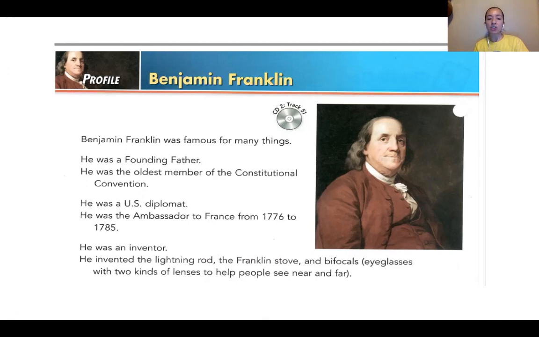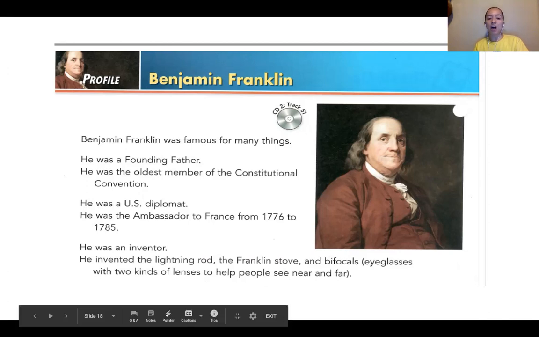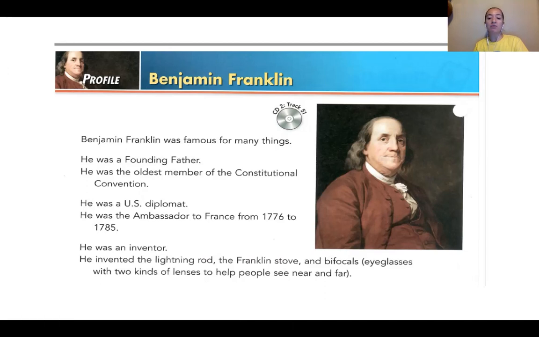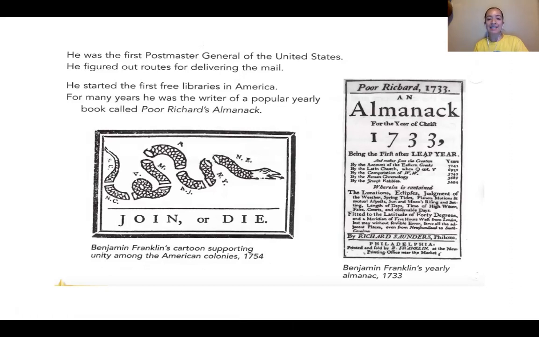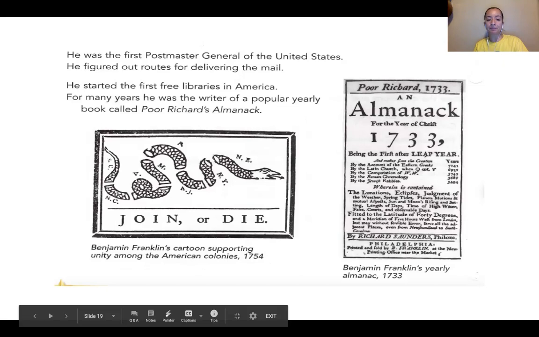He was an inventor. He invented the lightning rod, the Franklin stove, and bifocals, eyeglasses with 2 kinds of lenses to help people see near and far. He was the first Postmaster General of the United States. He figured out routes for delivering the mail. He started the first free libraries in America. And for many years, he was the writer of a popular yearbook called Poor Richard's Almanac.